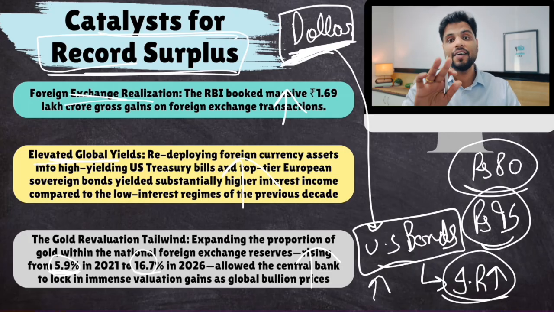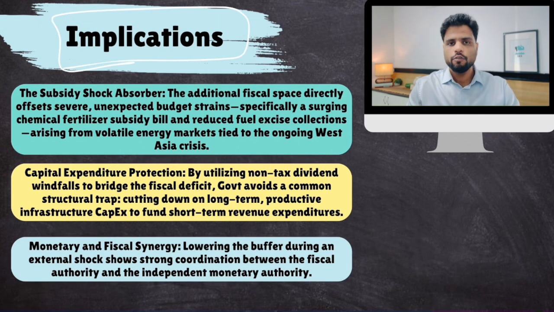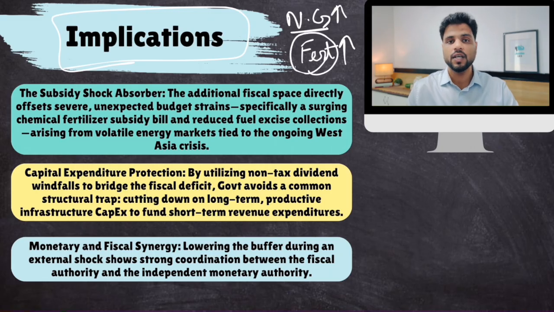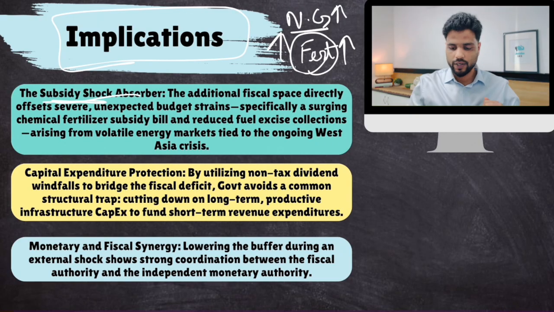Now, this is a very good thing for India's economy, especially the government. How? What benefits are accruing to the government or the Indian economy at large? So, implications. First of all, because of the Iran war and high natural gas prices, and natural gas is used as a raw material for fertilizers, high energy prices mean high fertilizer prices. The government's subsidy bill also increased because the government provides a subsidy on market rate. If this market rate increases, the government has promised a particular fixed price, so the subsidy bill would also increase.